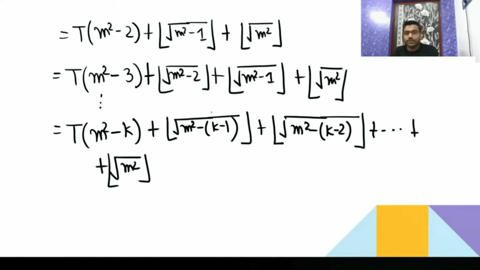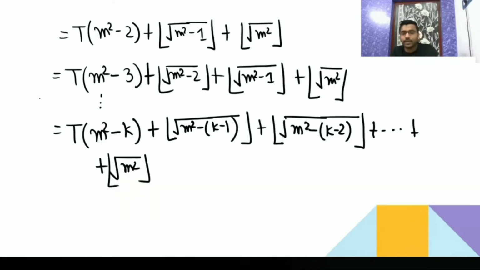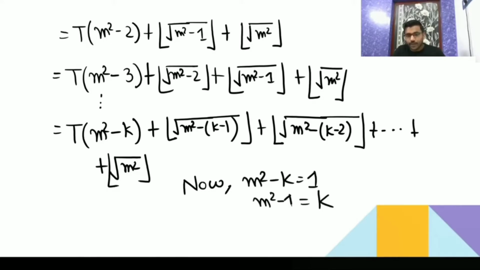Now you have to substitute, in place of T(m² minus k), k as 1. You have to make m² minus k equal to 1. Now m² minus k is equal to 1, so k goes to the right-hand side, and k equals m² minus 1. So in place of k, if you write m² minus 1, then we will get 1. If you're done with the writing, please let me know.